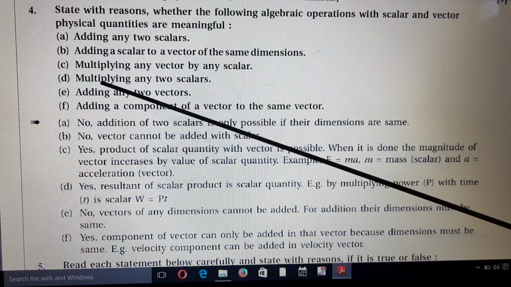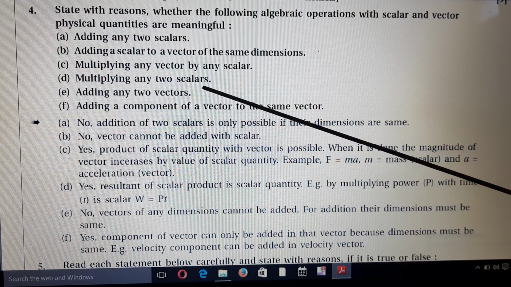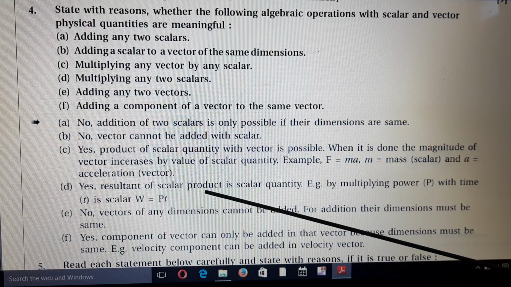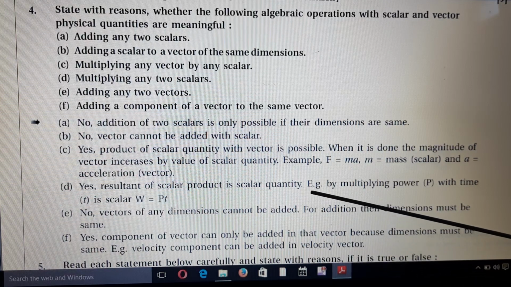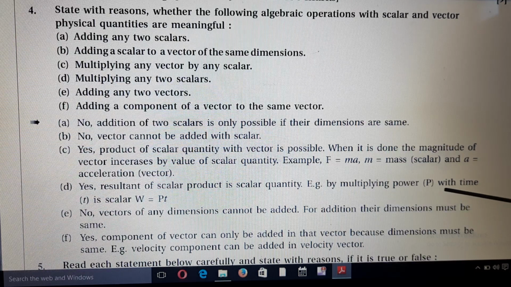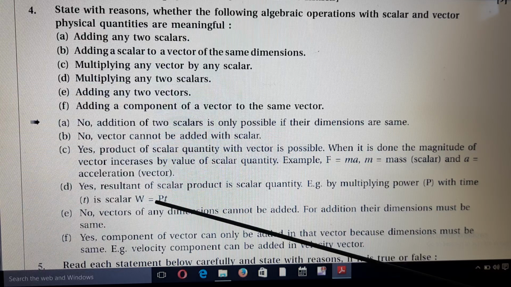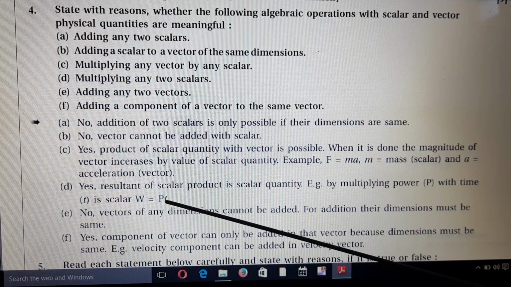D. Multiplying any two scalars. Yes, it is possible. The result of the product of scalars is a scalar quantity. Therefore, multiplying power P with time t gives a scalar, meaning work is equal to power into time.